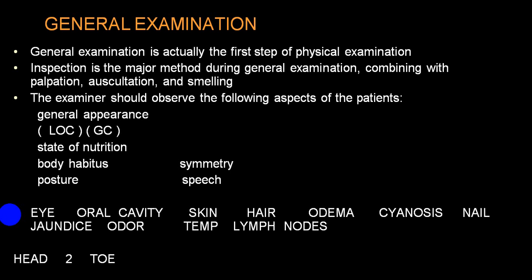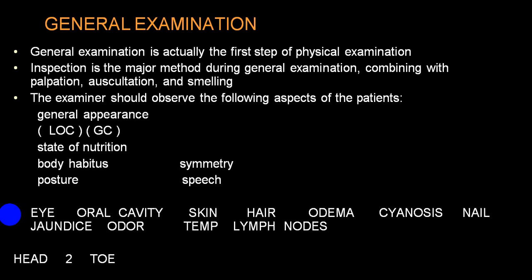You can have temperature, lymph nodes examinations. In general, even if they are not present, you should mention pallor, cyanosis, edema, body temperature, jaundice.